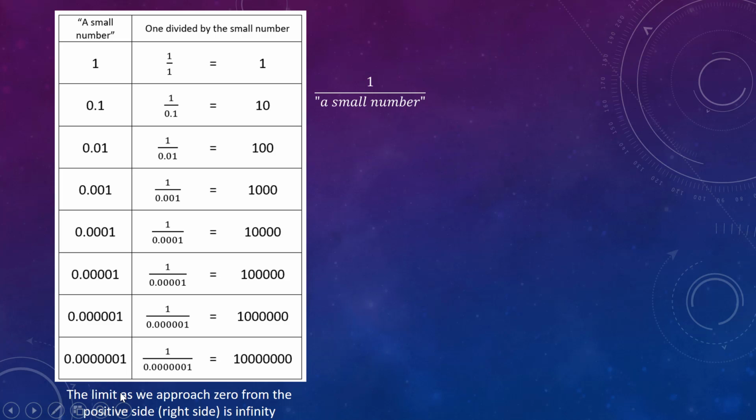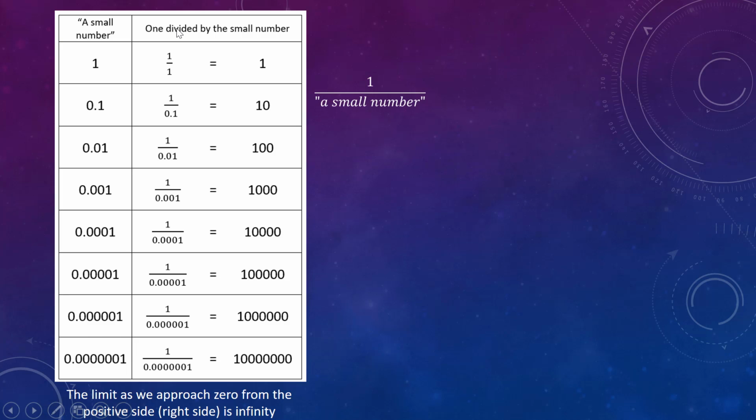So we say that the limit as we approach 0 from the positive side or the right side is infinity. So the limit of these values is infinity. In other words, it's really not limited or bounded. This is when we're approaching it from the right side or the positive side. Notice all of these numbers that we're dividing by are positive.